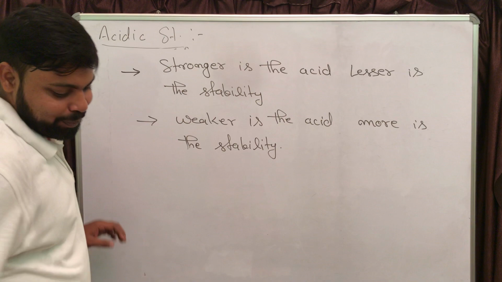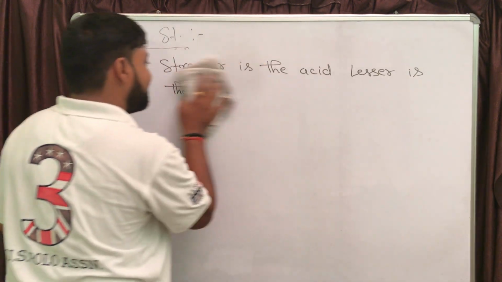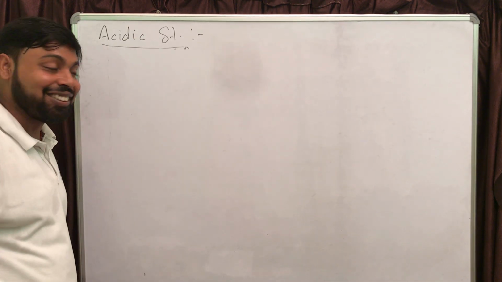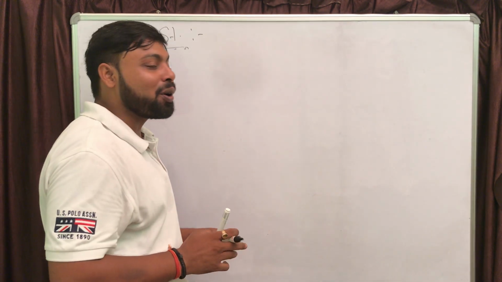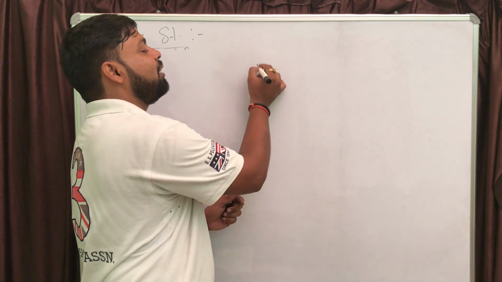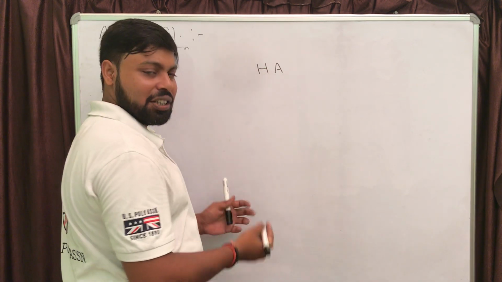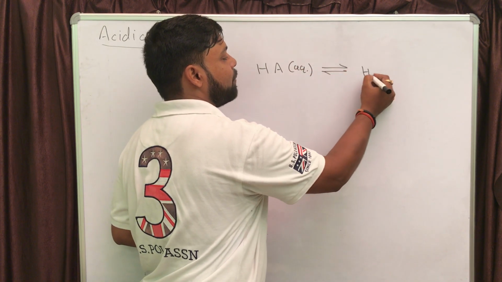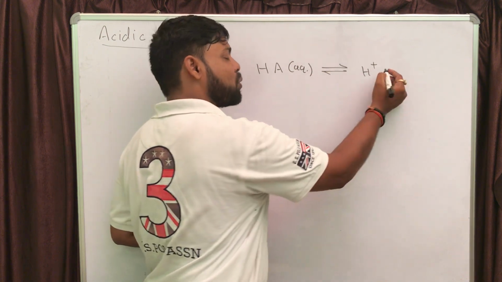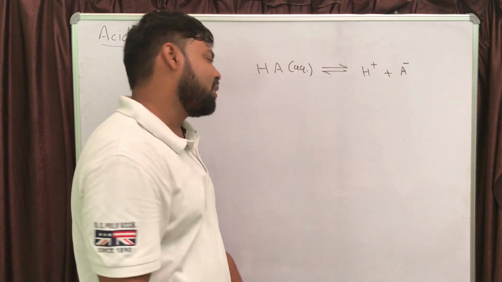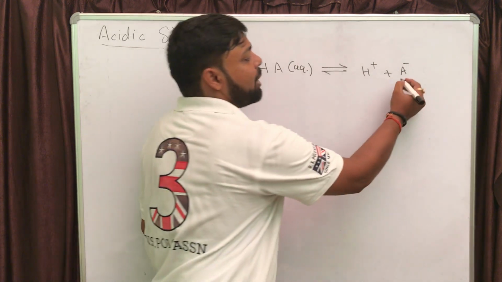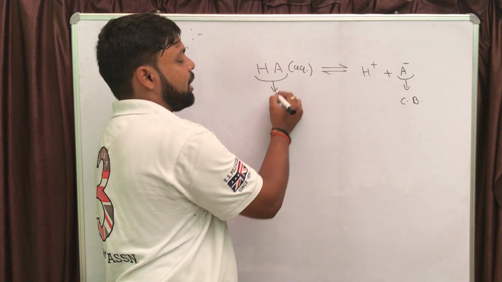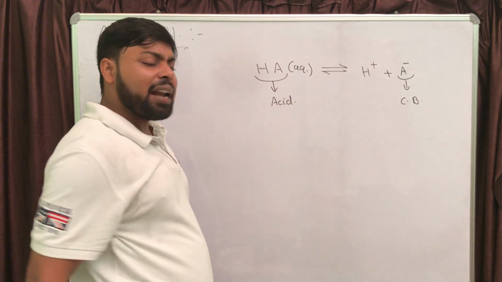Next, there is one more thing about the acid base concept or acidic strength concept. If you remember Bronsted acid base theory, let us say I have HA, which is a weak acid. Definitely there will be an equilibrium between undissociated and dissociated ions, and this A minus is going to be the conjugate base, and HA will be the acid.